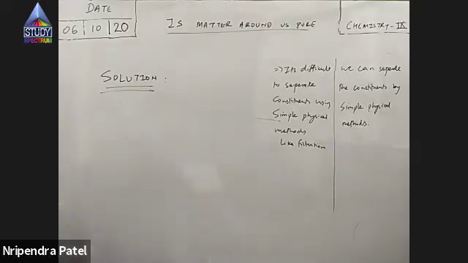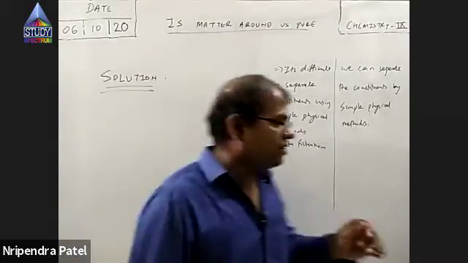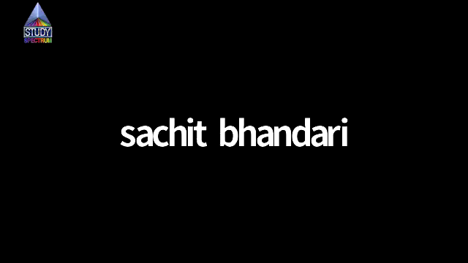Okay, maybe. See, even I can use the word homogeneous for pure substances, right? Because they don't have more than one phase. A compound itself is a pure substance, so there is no second phase. Throughout, the phase is going to be the same.